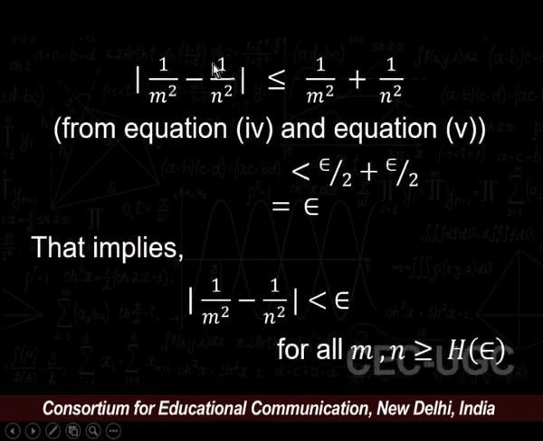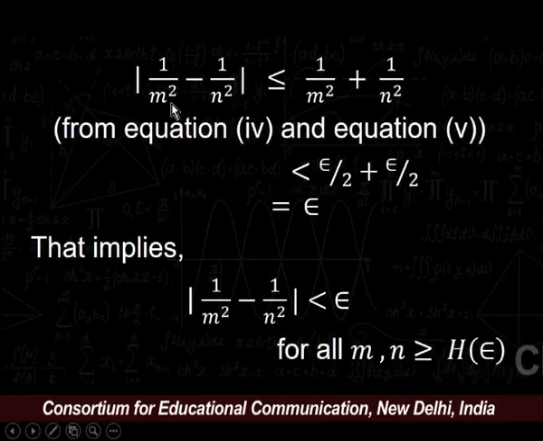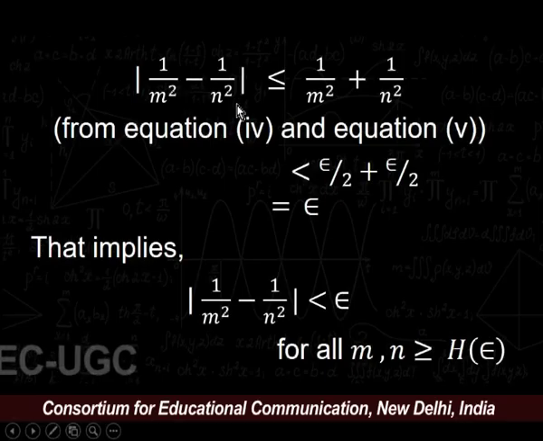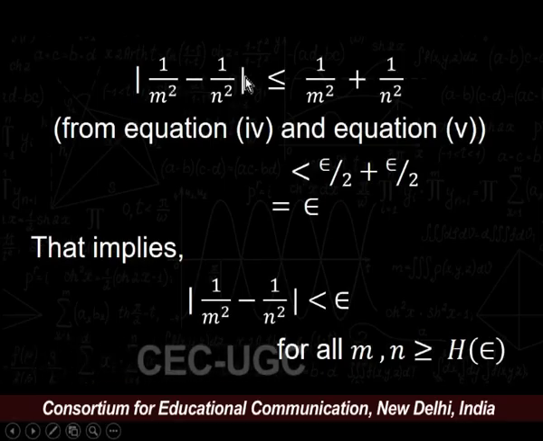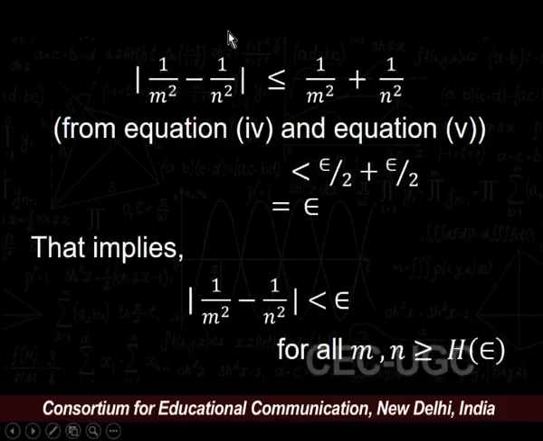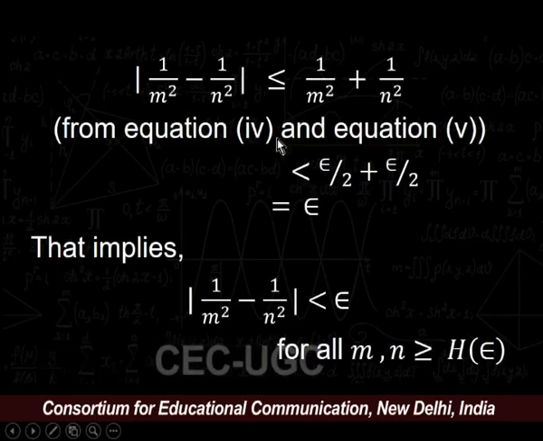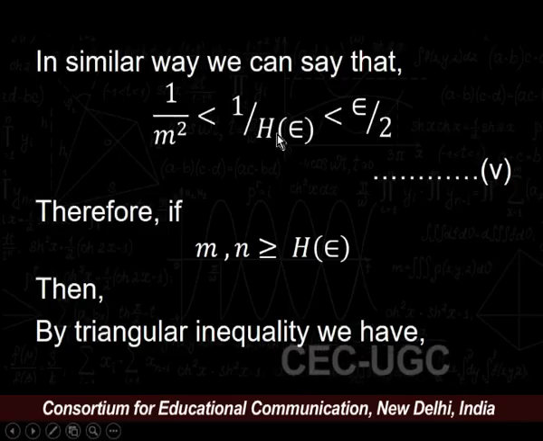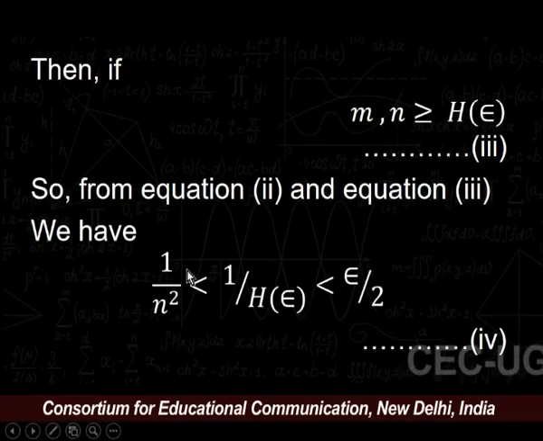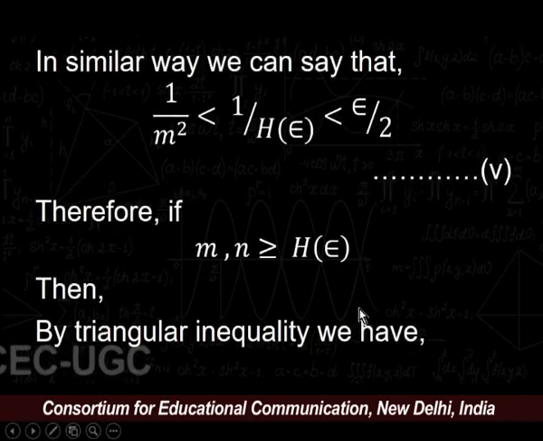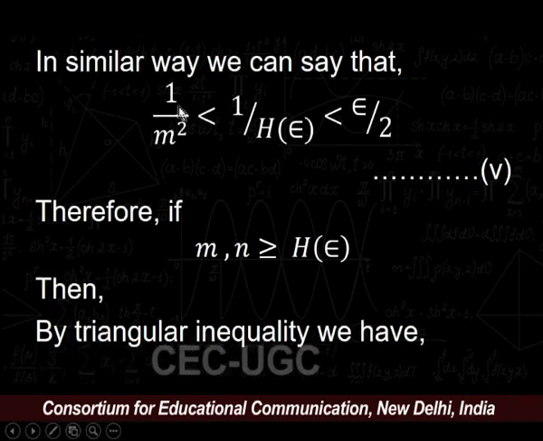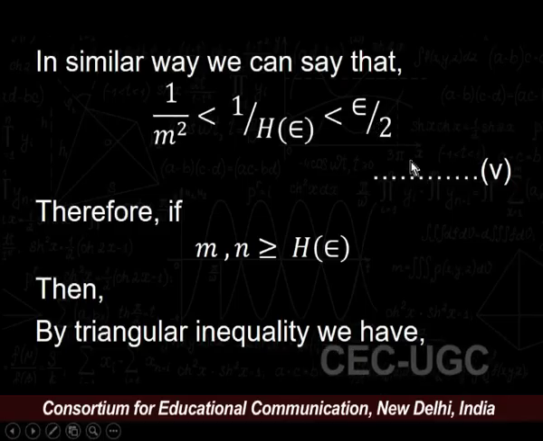consider the modulus of 1 upon m square minus 1 upon n square. If we apply triangular inequality in this, we get this term is less than or equal to 1 upon m square plus 1 upon n square. From equation 4 and equation 5: equation 4 says that 1 upon n square is less than epsilon upon 2, and equation 5 states that 1 upon m square is less than epsilon upon 2.